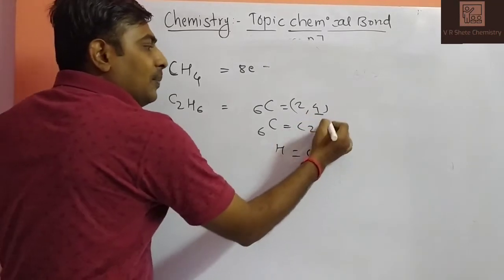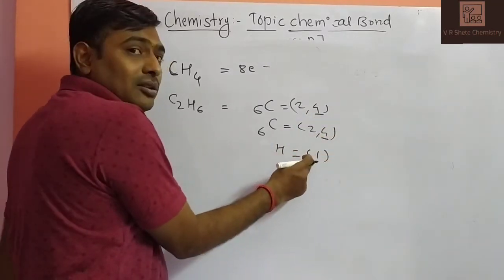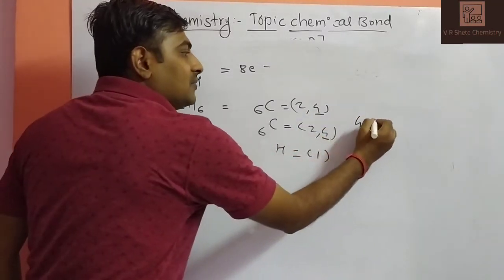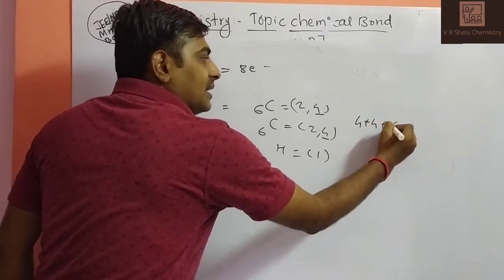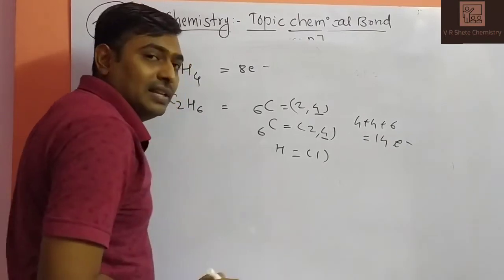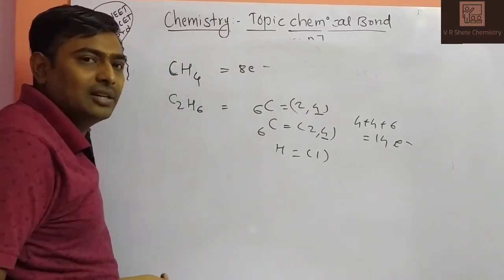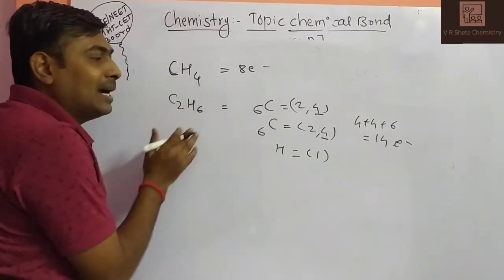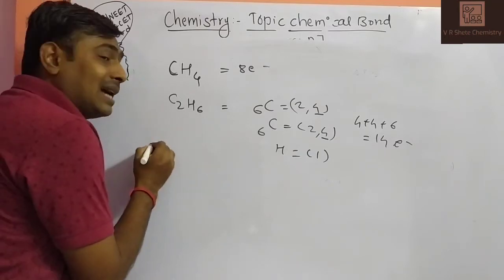So 4 plus 4 plus how many hydrogen atoms? 6 hydrogen atoms. 4 plus 4 plus 6, so it will be 10 plus 4, 14 valence electrons present in this molecule. So the valence electrons of a neutral species are calculated this way. One more, that is an ionic species.